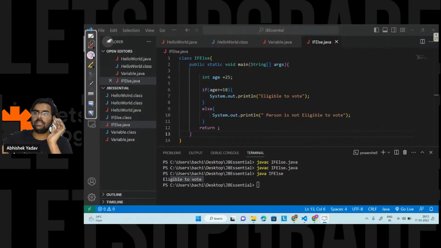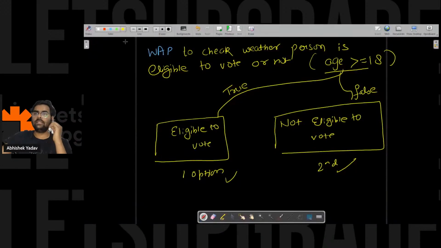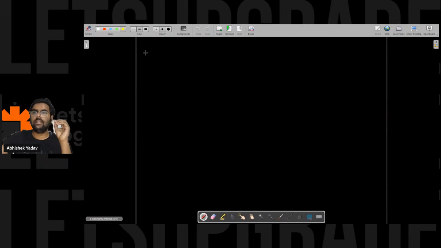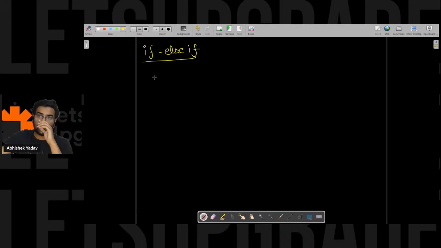To understand if else if: how to give user input? We will be discussing user input in the next session. So let's take one more example to understand if else if. First let's discuss the if else if part. Can you guys write in the chat in which scenario I can use if else if? Please write in the chat. Till that time, I'm writing the syntax here.